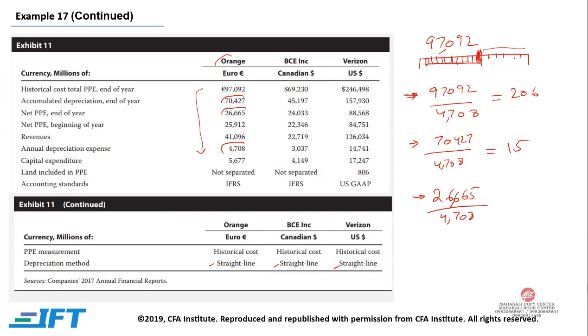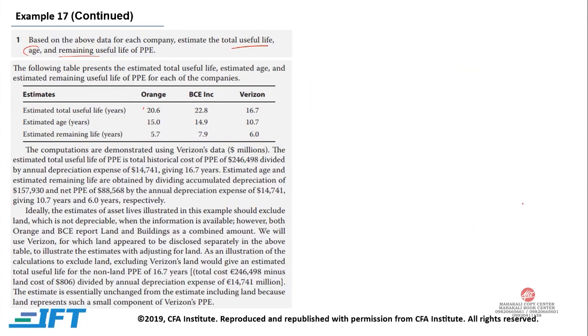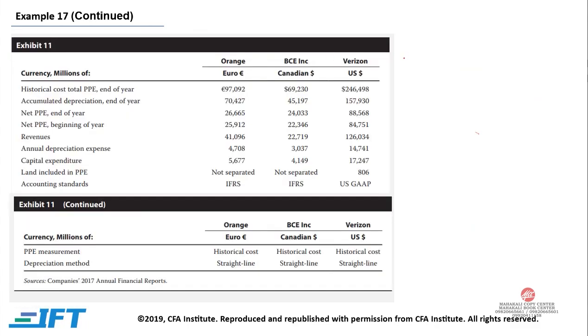This is the remaining value, and if each year it is depreciated by 4,708, the remaining life would be 5.66 or 5.7.